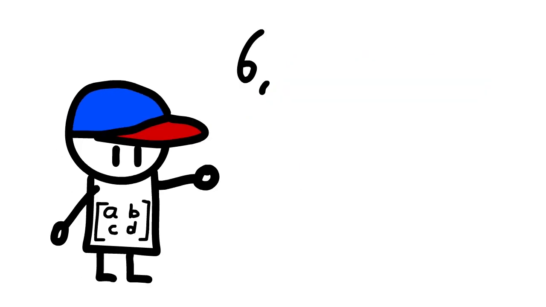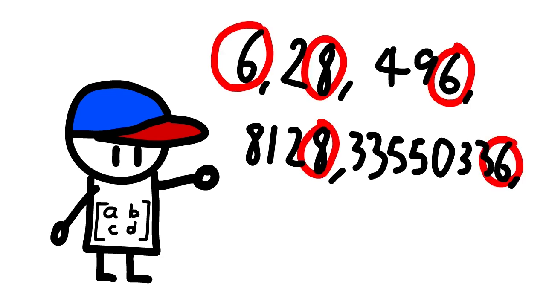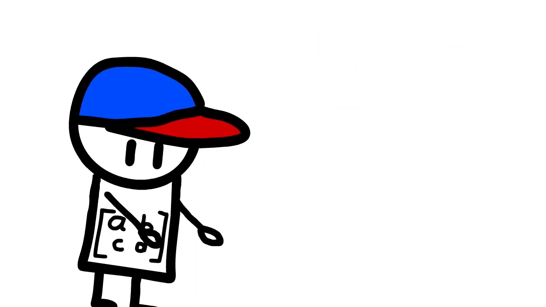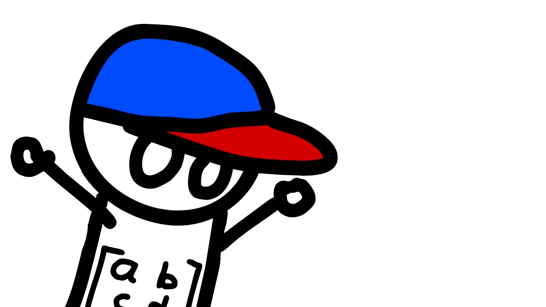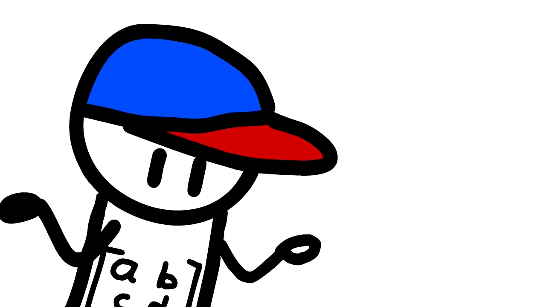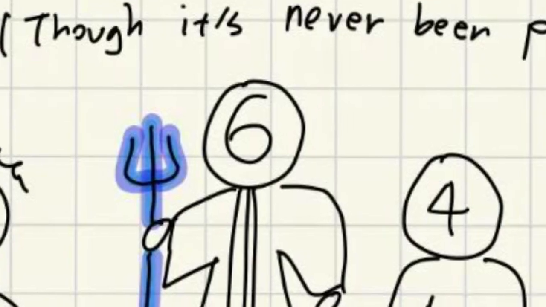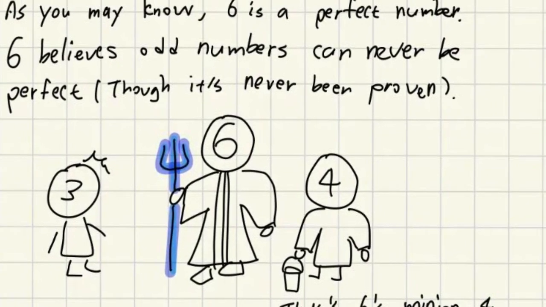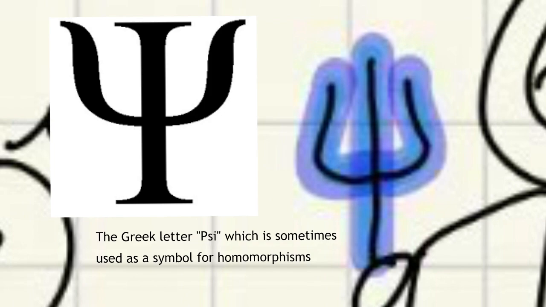Here's a fun fact. All the perfect numbers discovered so far are even numbers, which made people suspect that there is no odd perfect number. But for more than 2,000 years, no mathematician was able to prove that there isn't one. But 6 here just falsely assumes that odd numbers can never be perfect. So 6 hates 3 and is about to stab him with some trident. Actually, that trident is called a homomorphism.